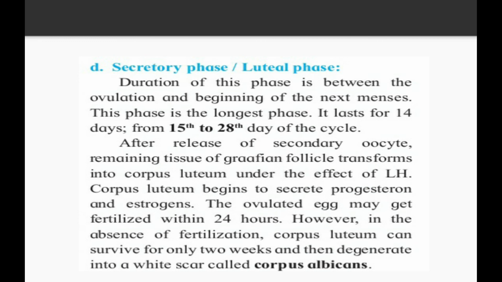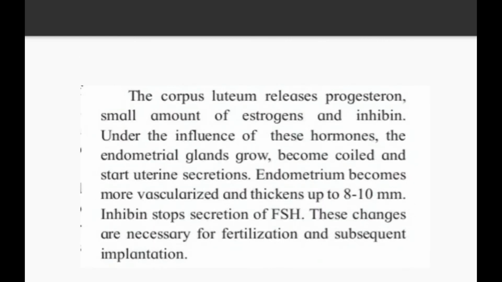Now, in the ovulation phase, if the fertilization process is successful, then there will be pregnancy. But if fertilization is not there, then after 2 weeks that corpus luteum goes away from the female's body as a white scar. It is said to be the corpus albicans.